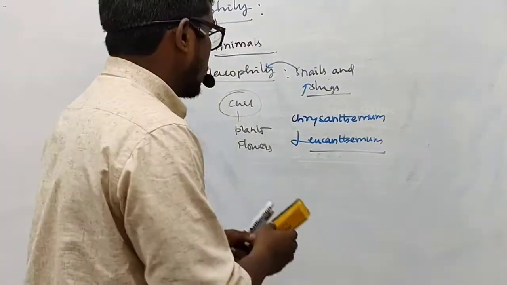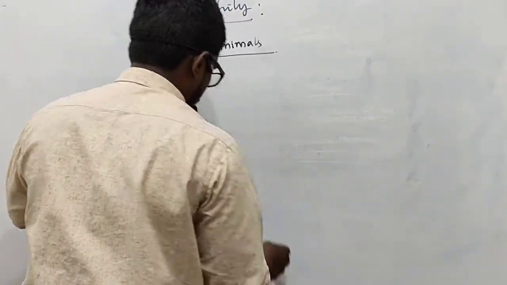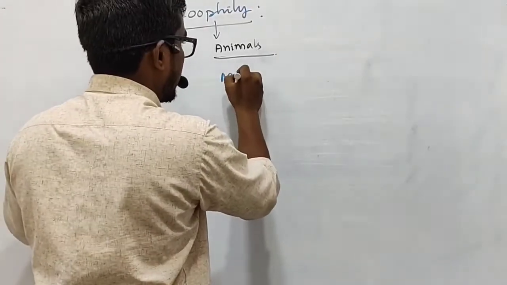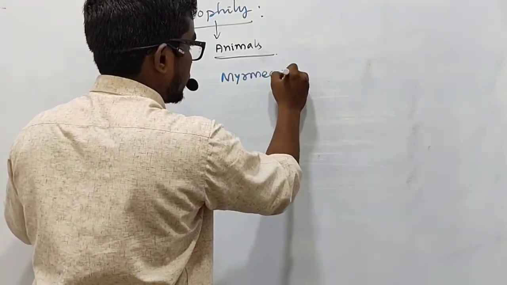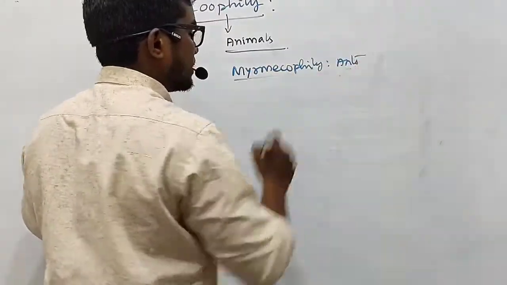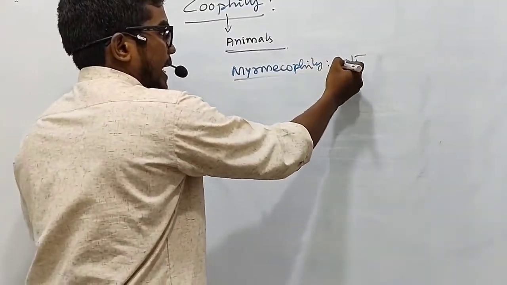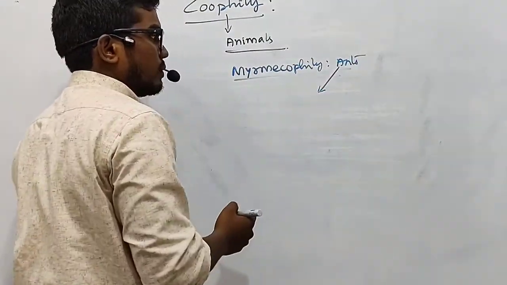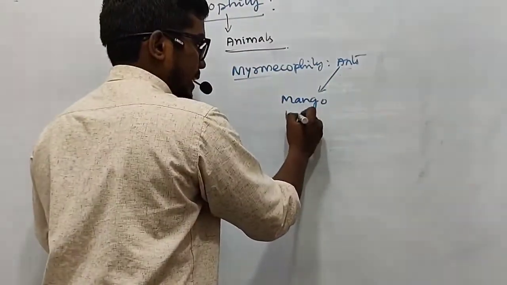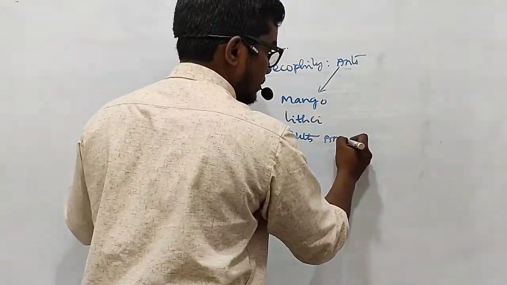Then further, let me also tell you about the pollination which is brought about by ants. We generally refer to that as myrmecophily. So here, my dear friends, the important point you need to remember is that pollination by ants is seen in plants like mango, lychee, or, for example, the South American acacia.